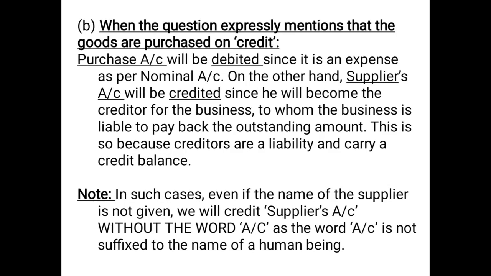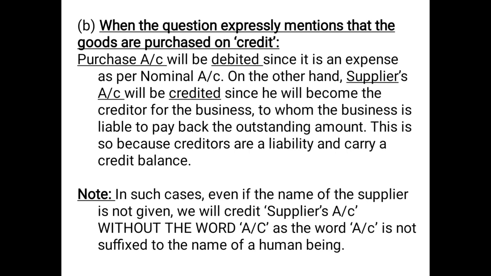Now case B. The second case can be when the question expressly mentions that the goods are purchased on credit. In the first case, the question stated that the purchases are in cash, and in the second case, the question is stating clearly that the goods are purchased on credit. As we know, whether it is purchased in cash or credit, purchase account will always be debited. If it is purchased in cash, cash account will be credited, and if it is purchased on credit, then supplier's account will be credited. Why? Because payment has not yet been made to him. That means it becomes a liability for the business, and therefore it carries a credit balance.